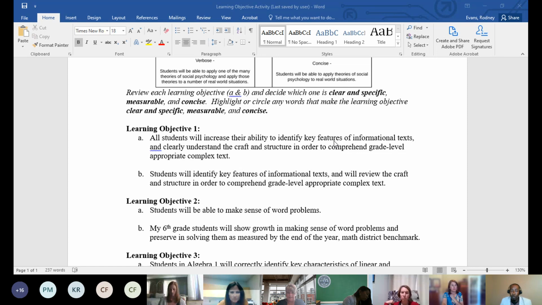All right, so we're going to get you to put a response in the chat box, either A or B, when I say go. And we want to see what your responses were to learning objective number 1. So go ahead now. If you believe A was the more clear and specific learning objective, then you're going to put an A. And if you believe B was, then go ahead and put a B. You can go ahead now.